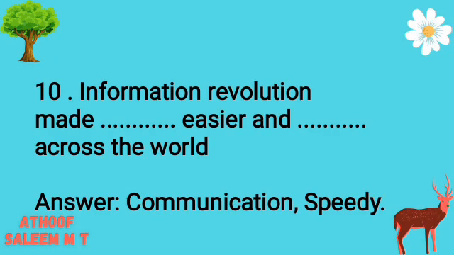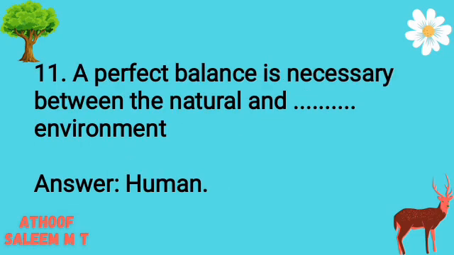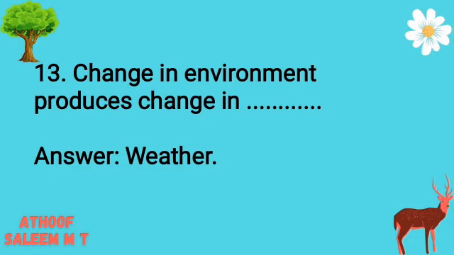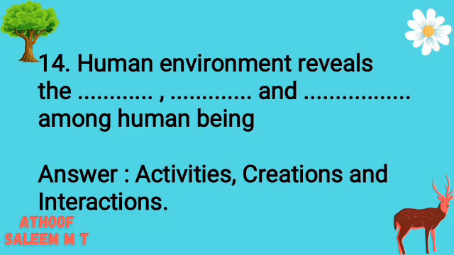10. Information revolution made easier and, across the world. Answer: communication, speedy. 11. A perfect balance is necessary between the natural and environment. Answer: human. 12. Natural environment comprises and conditions. Answer: biotic, abiotic. 13. Change in environment produces change in. Answer: weather. 14. Human environment reveals the among human beings. Answer: activities, creations and interactions.